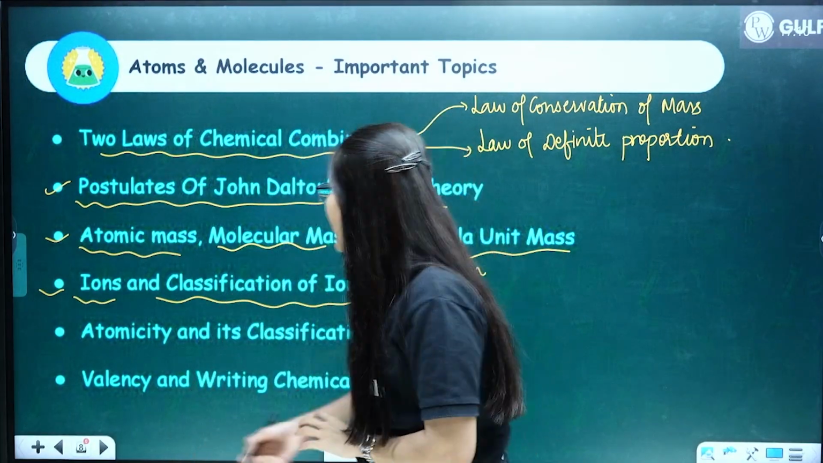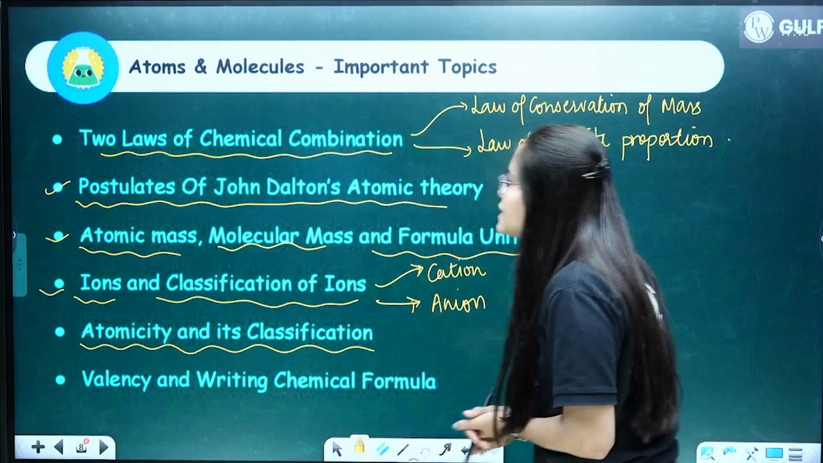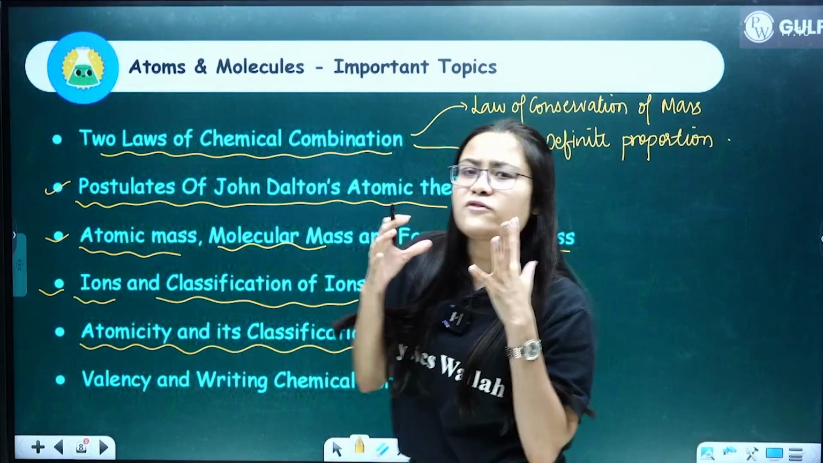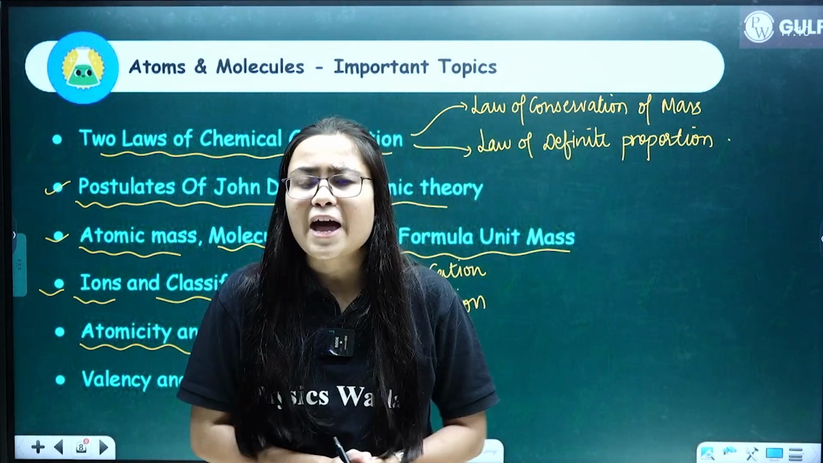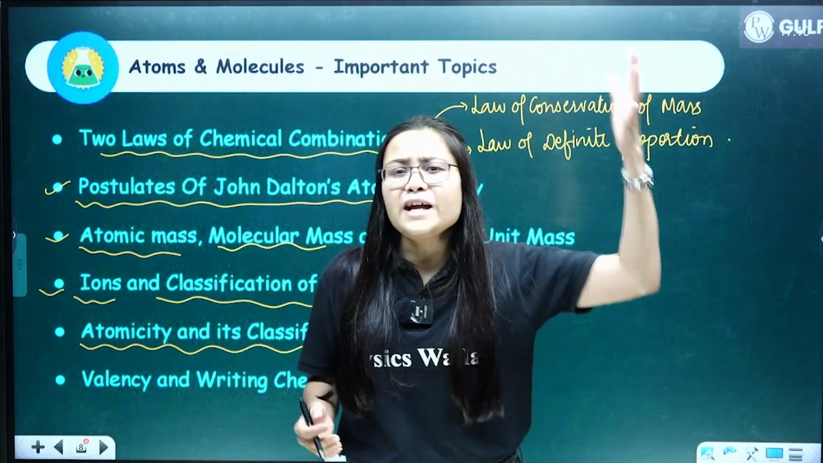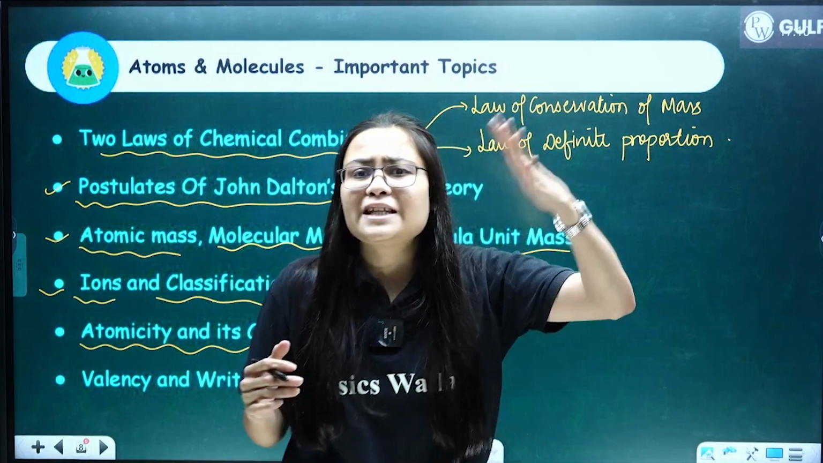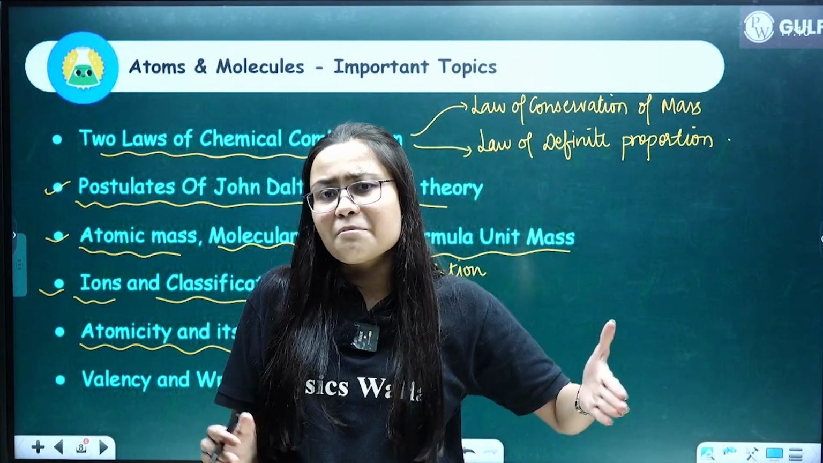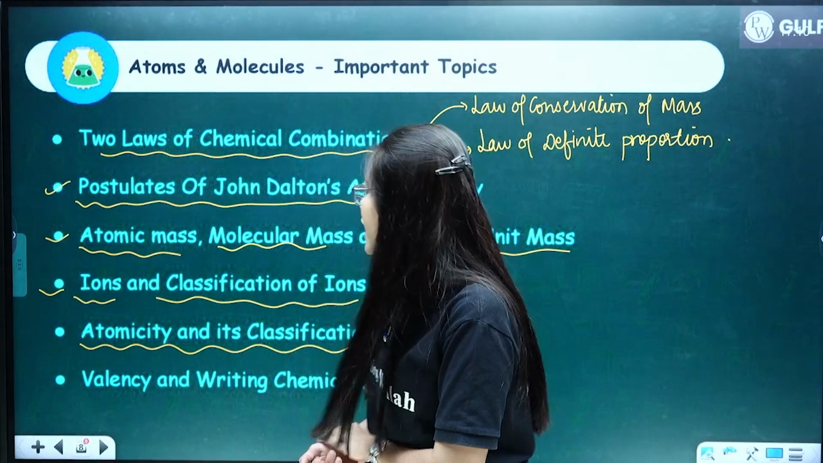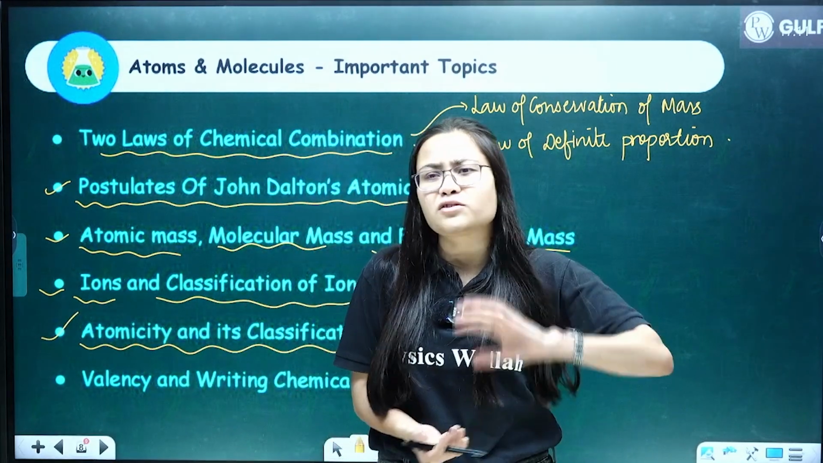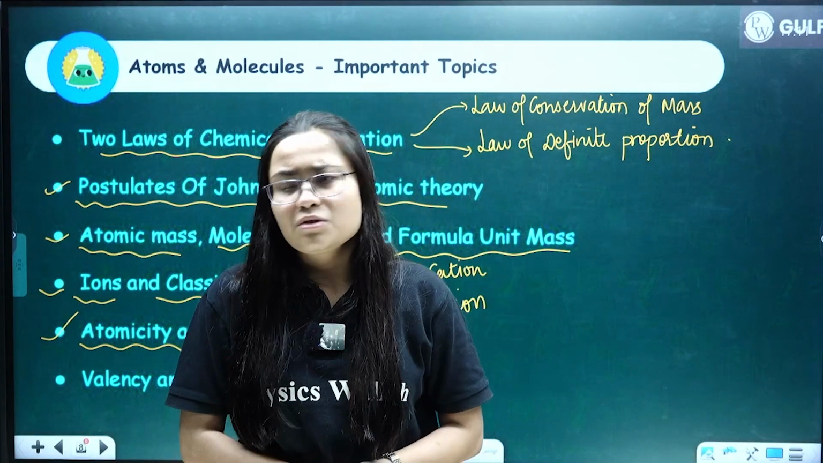Clear? Then we have atomicity and its classification. Very hot favorite question from your teacher point of view. What do you mean by atomicity? Calculate the atomicity and state the type of the following compounds that are given in your question paper. Okay, so very important question, again literally for 3 to 4 marks question, okay.